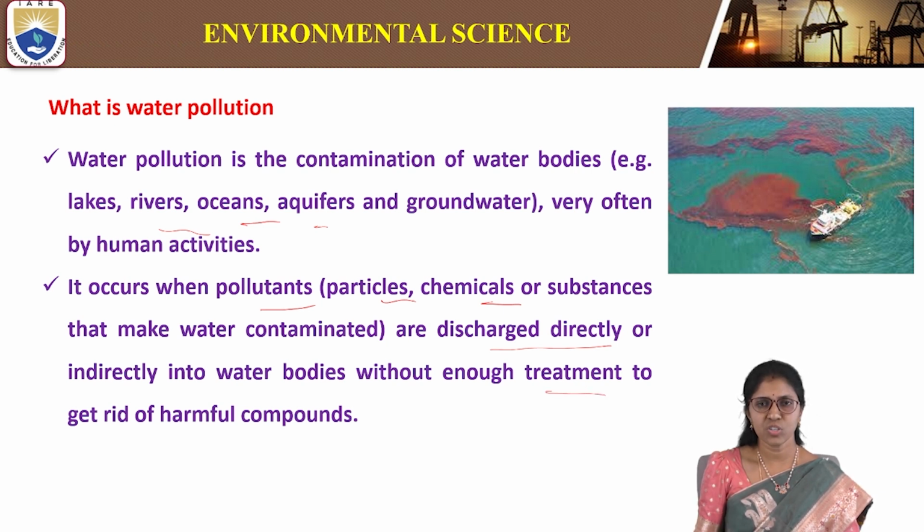This is called water pollution, and it is majorly taking place by human activities.